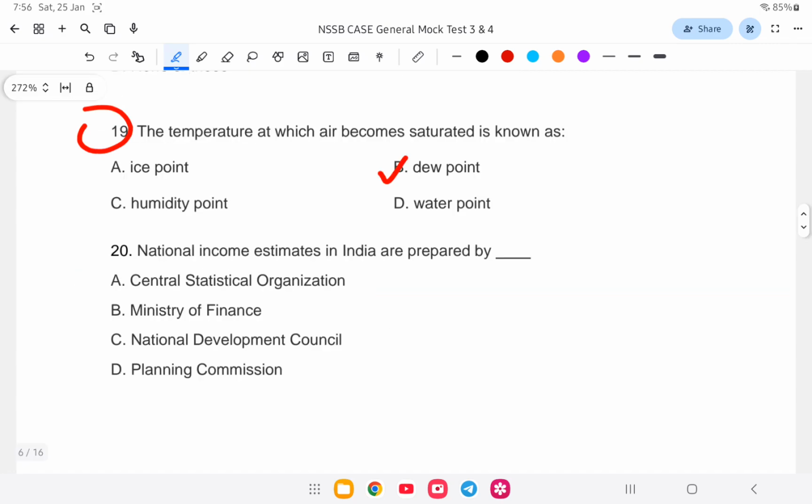Next question. The national income estimates in India are prepared by what? Is it CSO, Central Statistical Organization, Minister of Finance, National Development Council, or Planning Commission? So the answer is what? Central Statistical Organization. Next question.